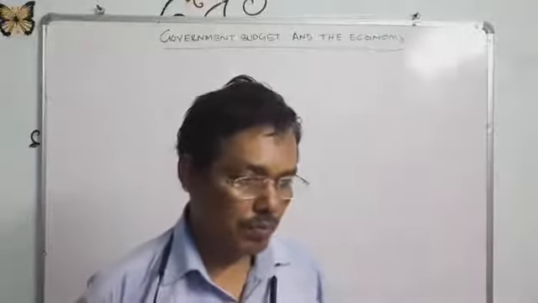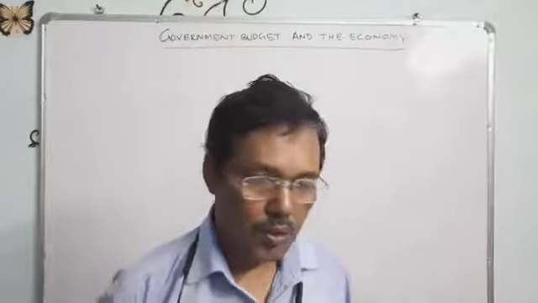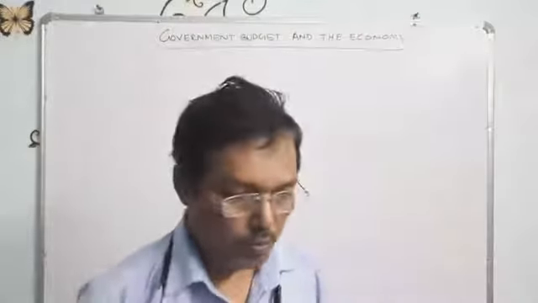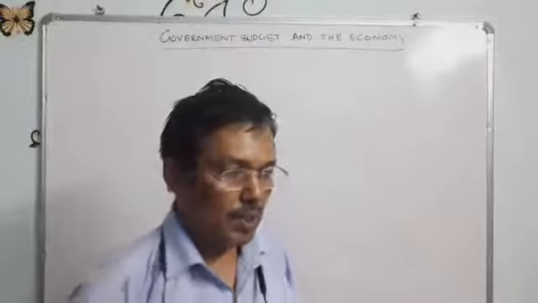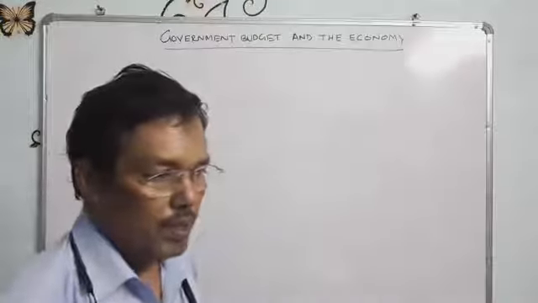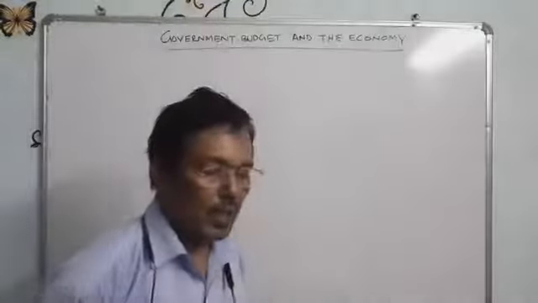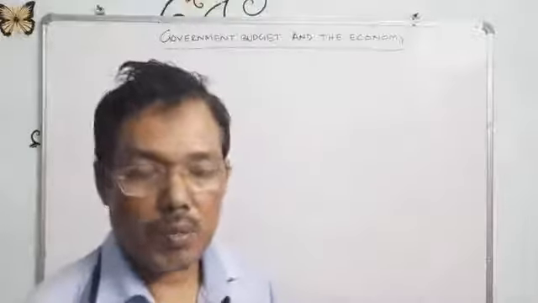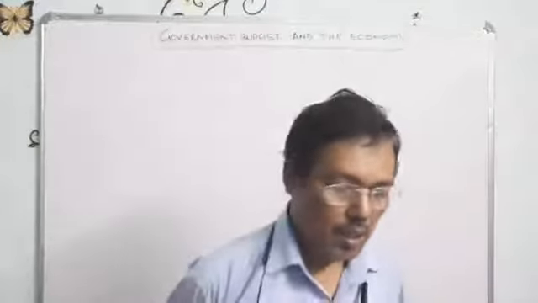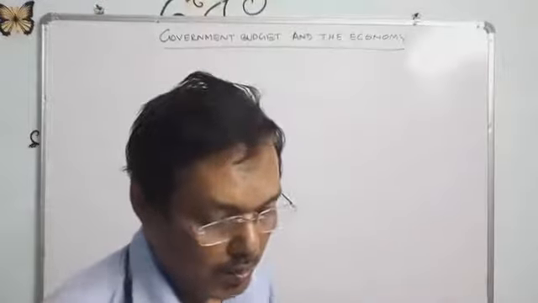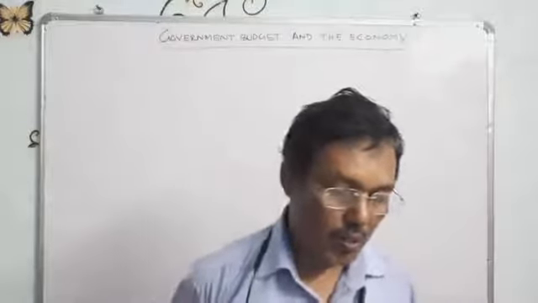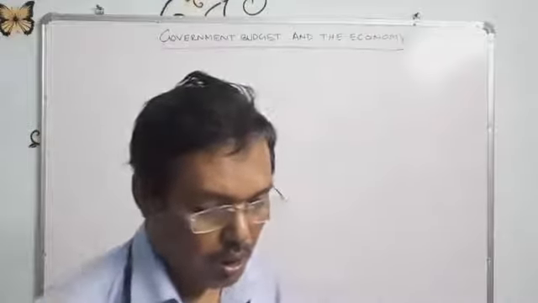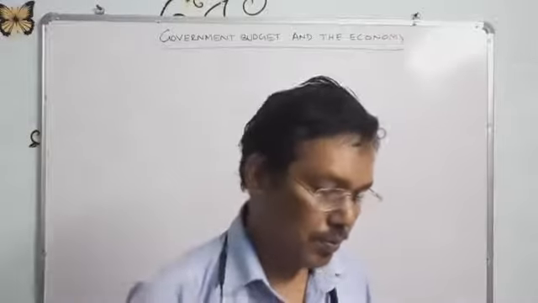I hope you have gone through your books and cleared the meaning of budget, central budget, state budget, and as per article 112 of our constitution, the state budgets.